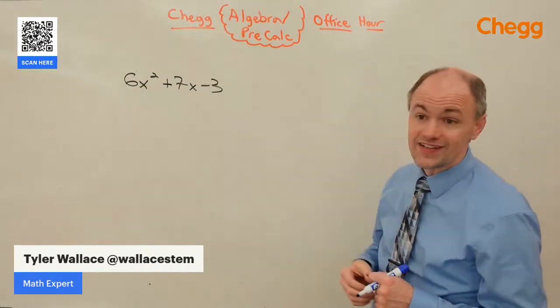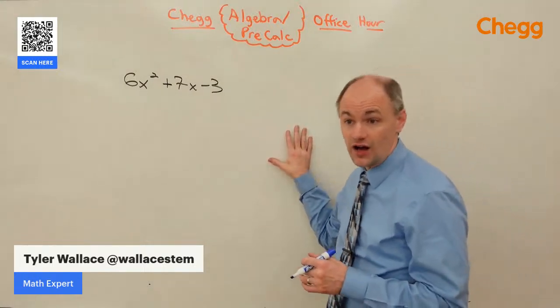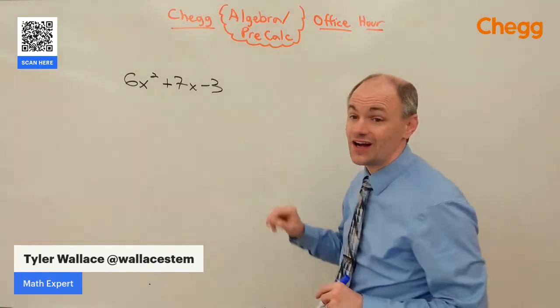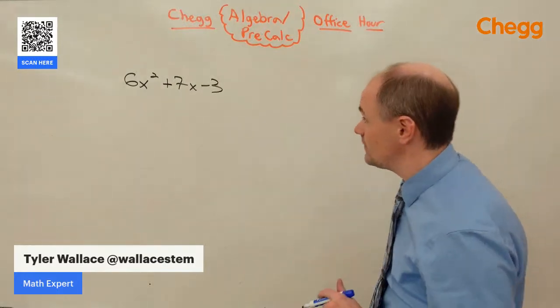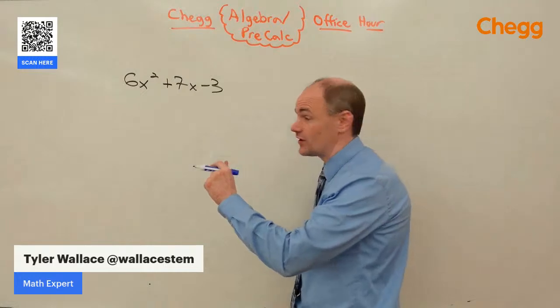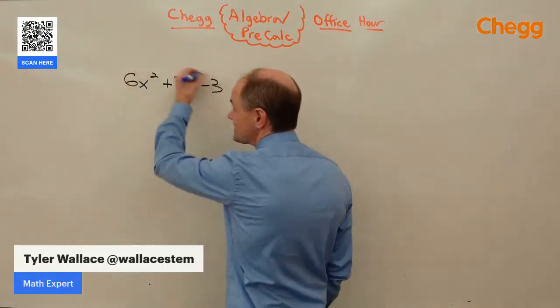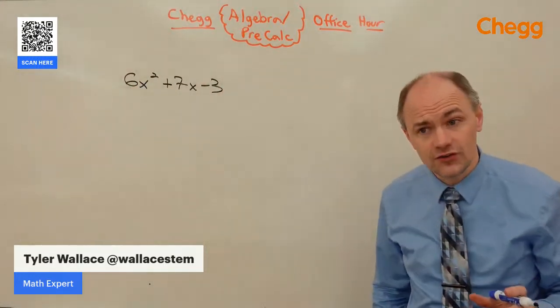But I'm going to show you how to do slide and divide. If you want to see one of those other methods, stick it in the chat and I'll try and do one of those other methods, whether it's box, AC, guess and check, let me know. But this is how slide and divide works. It's so slick. The idea is this thing is going to be more difficult to factor.